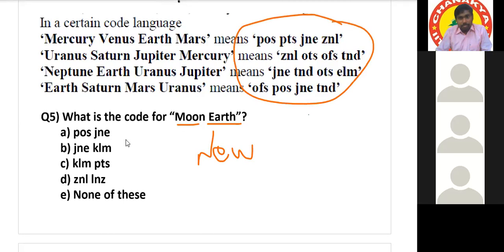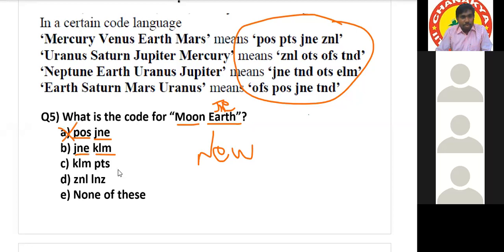Sir, it will be option B. JNE, KLM. First, tell me what is the code for Earth? Earth is JNE. So we have to find JNE. JNE compulsory should be there, and the second code must be any word which is not there in this list. Along with the JNE, KLM. POS is a new code or existing code? Existing. Existing means it cannot be the answer. Okay. Second option, JNE and KLM is a new code or not? New code, sir. New code means it can be the answer.